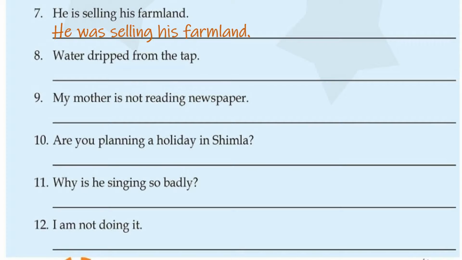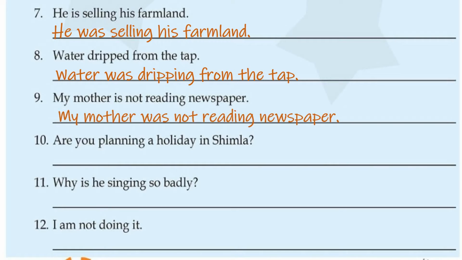He was selling his farmland. Water dripped from the tap. So water was dripping from the tap. See children, what is uncountable noun? And with uncountable noun, we use singular verb. My mother is not reading newspaper. Now negative sentences come, children. So what you have to do is will change into was. My mother was not reading newspaper.